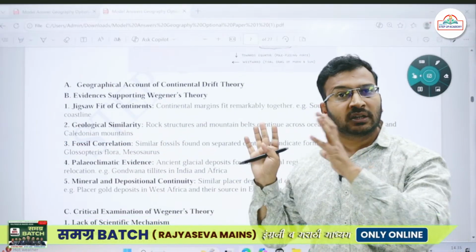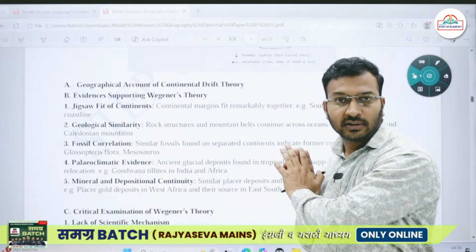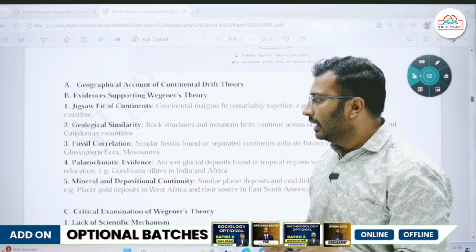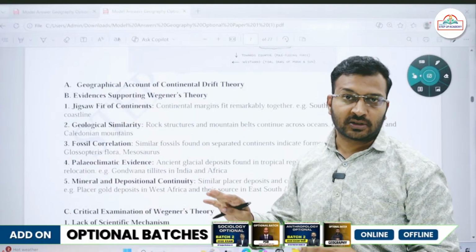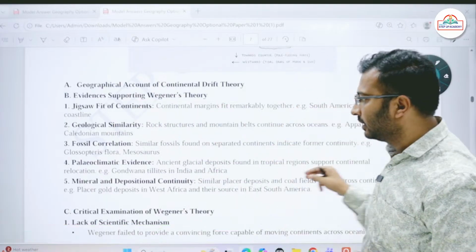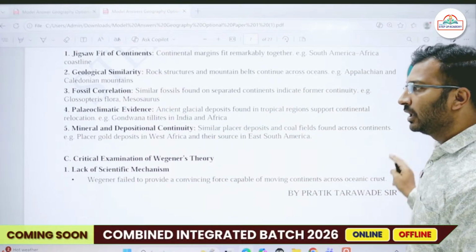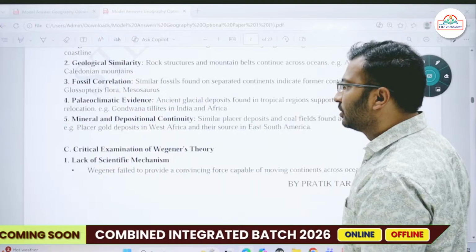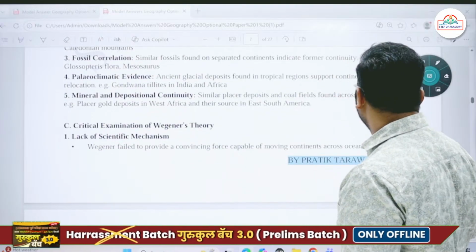Okay, so in 1912 he was explaining his theory, and people were like, okay, whatever you are saying is fine. But there were some criticisms. Other geographers started criticizing him, and this is the main question which has been asked, so you should be focusing more upon this part. Okay, so critical examination of Wegener's theory.